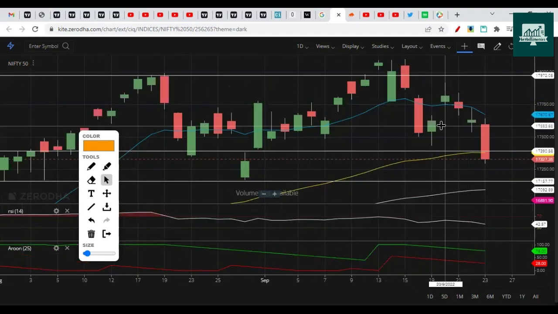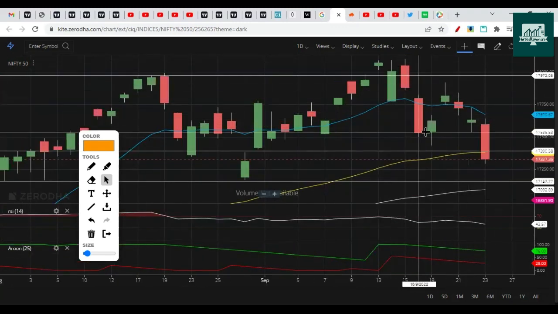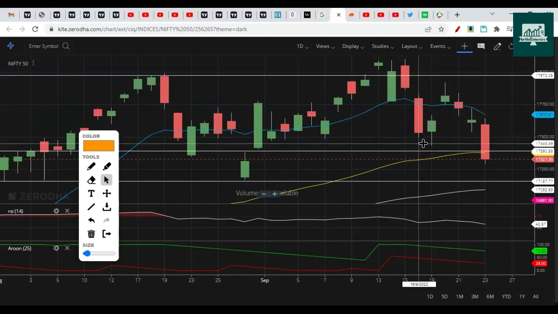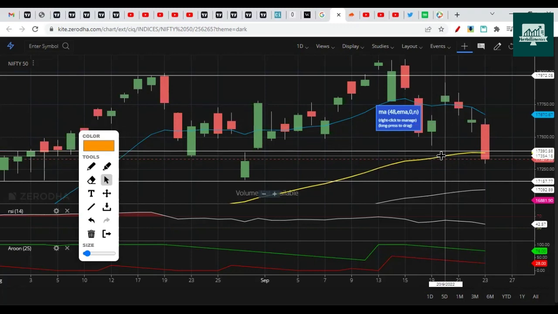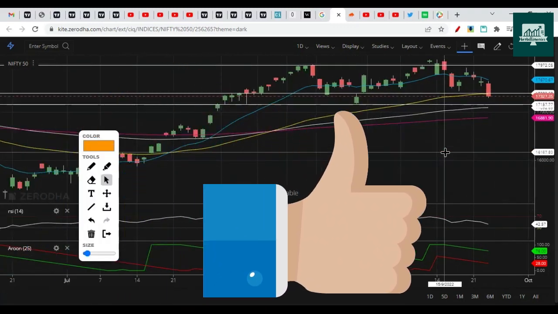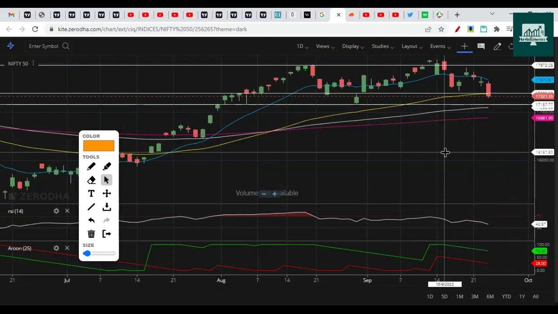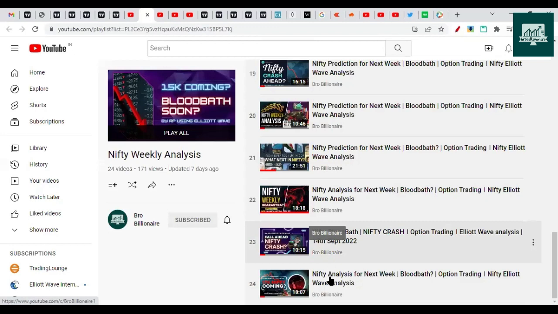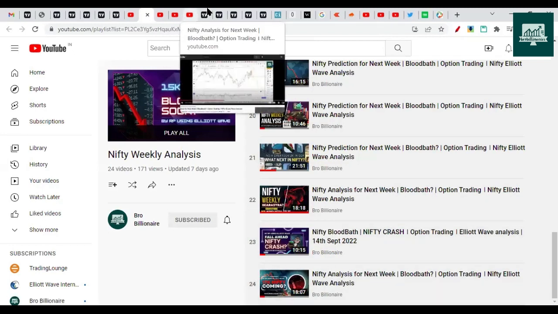Based on price action and indicators, we said Nifty went below the 13 EMA and it will drop towards the 48 EMA at minimum this week. We also gave the conservative target that we are going to drop towards 17K. This was the thumbnail, 17K coming, and that's what we discussed.